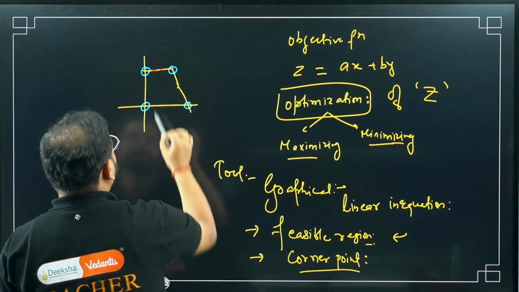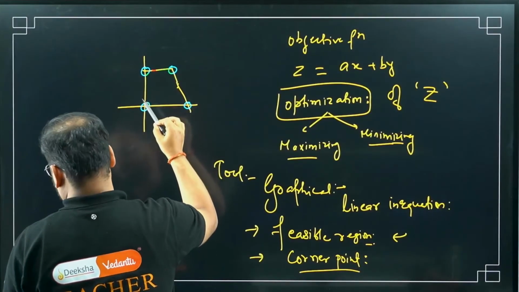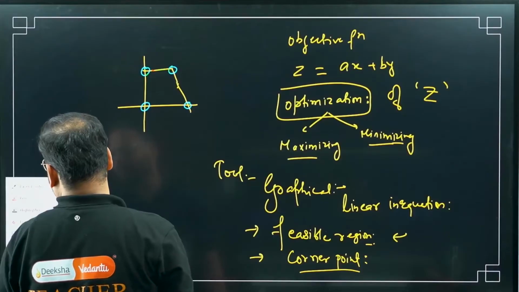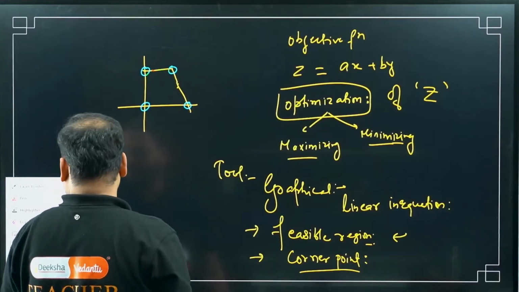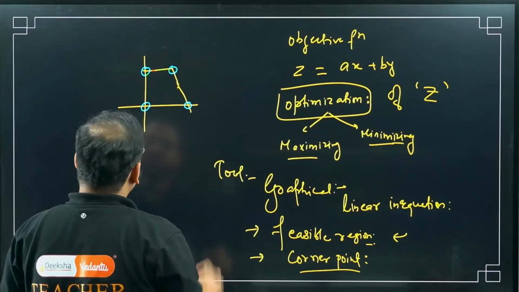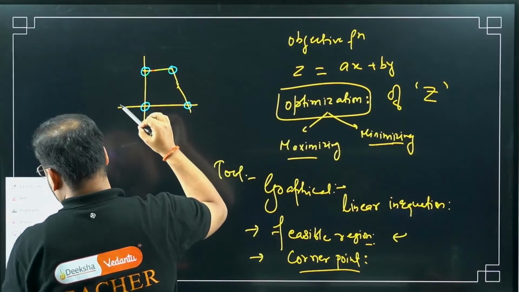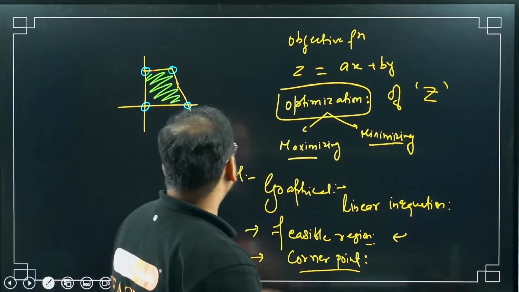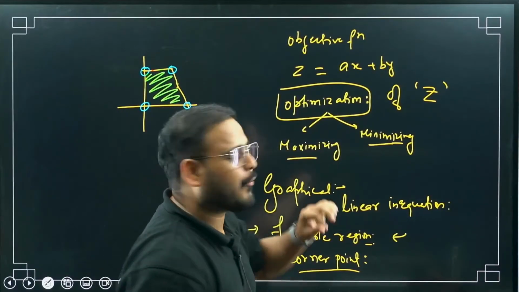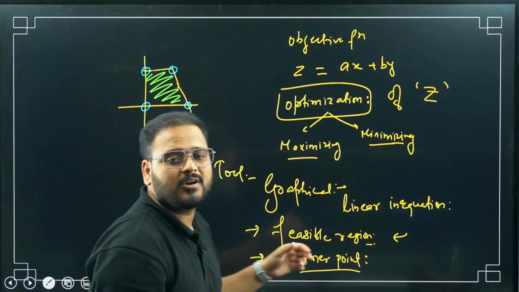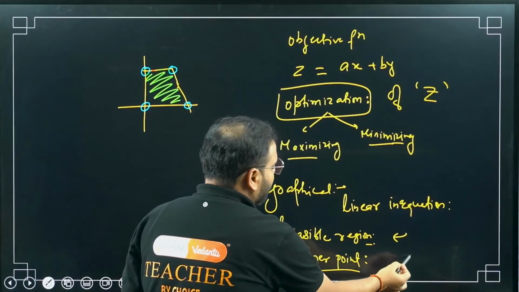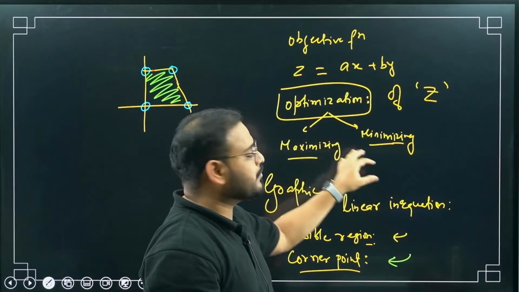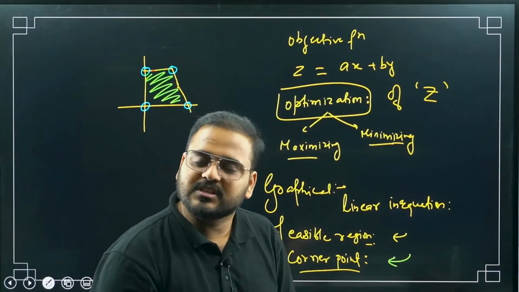One second. I'm not able to draw it over here because of the black background, but I'll show you in your questions. If I can show you with this, so this is my feasible region. If you see the corners, the boundary points you can see on each of the corners, that will be my corner points. And whenever we have a boundary region, to look for the maxima or minima, we use these corner points only. We'll see in the first question itself.